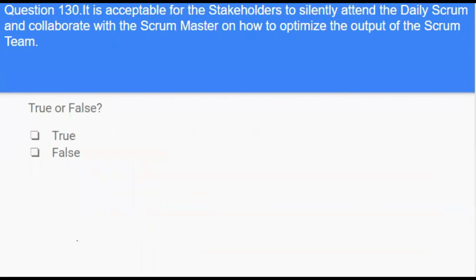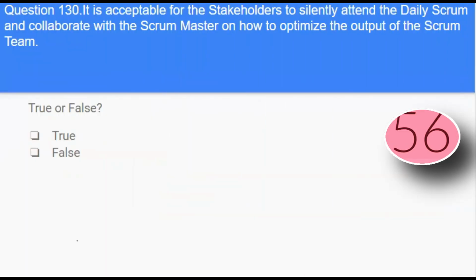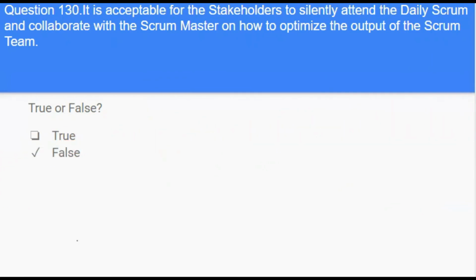Next question. Is it acceptable for the stakeholder to silently attend the daily Scrum and collaborate with the Scrum Master on how to optimize the output of the Scrum team? True or false? Answer is false. The daily Scrum is a meeting only for the developers. Nobody else is present unless invited. The output of the development team can be inspected during the sprint review meeting. Managing the sprint work is not a concern for the Scrum Master or stakeholders.